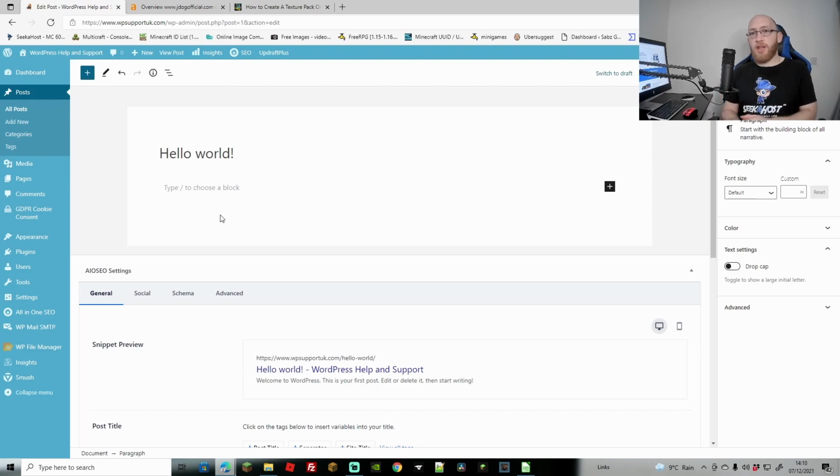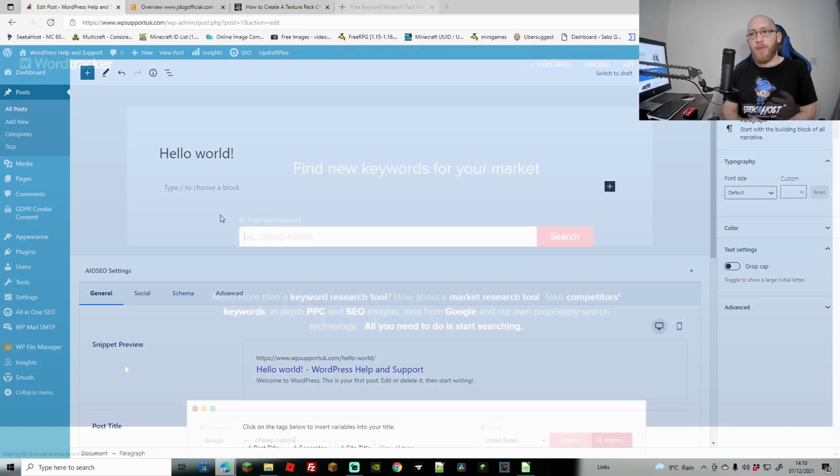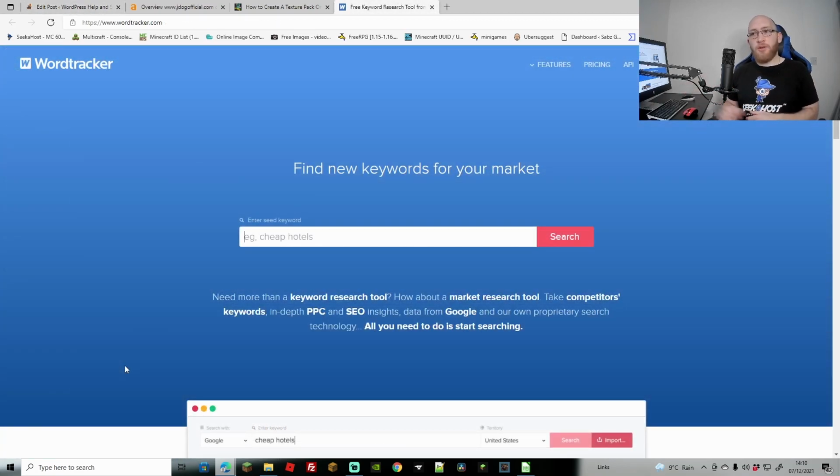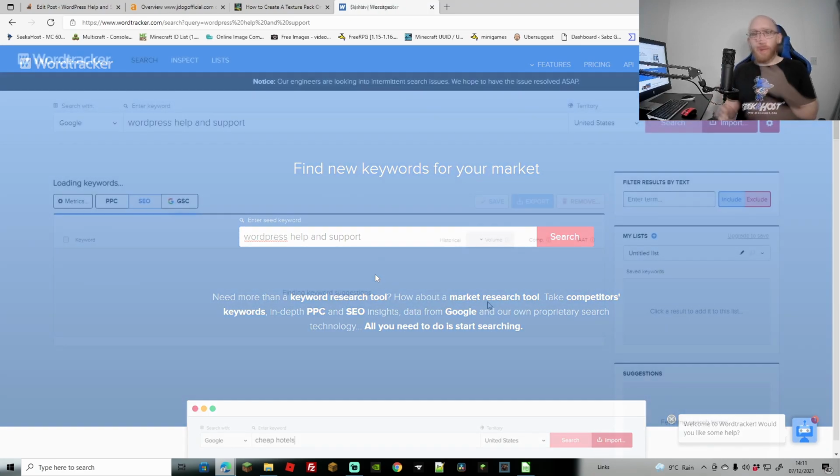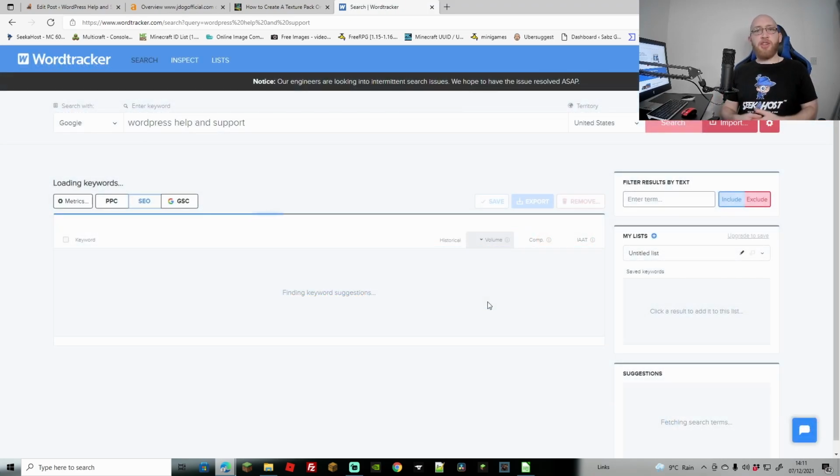You can also research if you're using paid programs, and there are some free programs as well. You can research how many specific people are searching that topic. You can use stuff like the free keyword tool where you can search for up to 10 keywords. So for instance, if I'm looking for WordPress help and support as my keyword, I'm going to type that in there, press enter, and it's going to tell me exactly how many people have been searching for it. However, it's not going to give me as good an indication as a paid program like the one that we're also going to look at next.